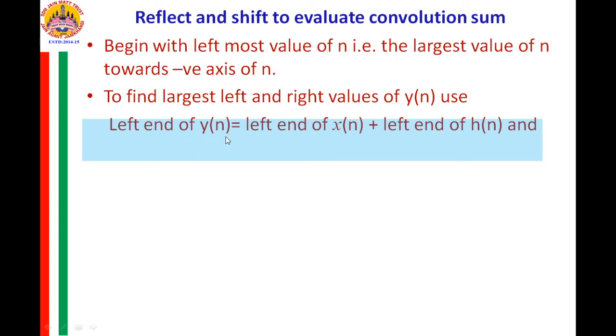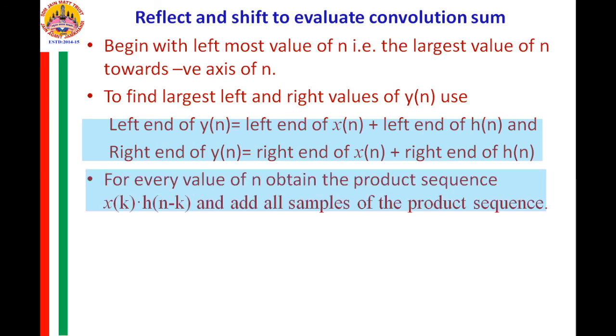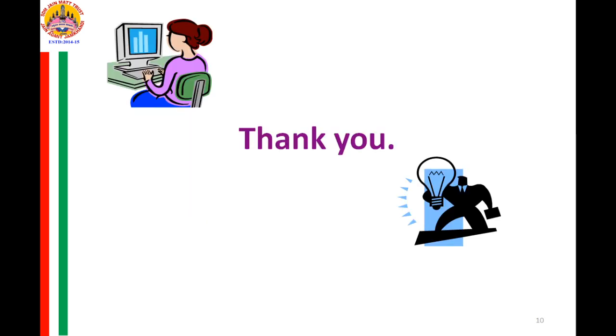The left end of y of n is the leftmost value from which you are supposed to start. And the right end of y of n is equal to the right end of x of n plus the right end of h of n. For every value of n, we need to obtain the product sequence x of k into h of n minus k and add all samples of the product sequence. This is what we need to do while evaluating the convolution sum expression.